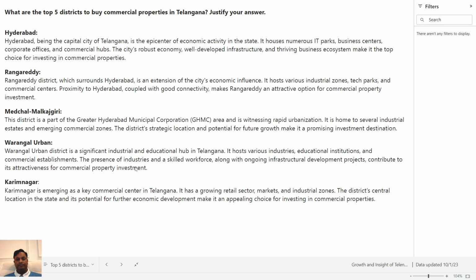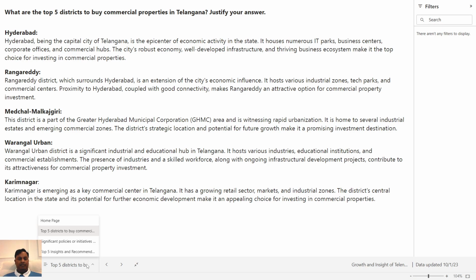It's emerging as a key commercial center in Telangana. It has a growing retail sector, markets, and industrial zones. The district's central location in the state, and its potential for further economic development, make it an appealing choice for investing in commercial properties.